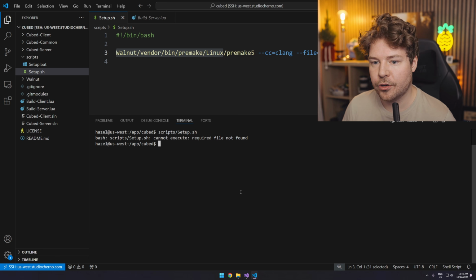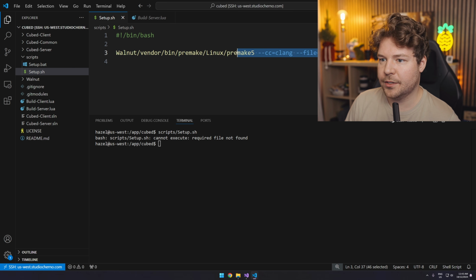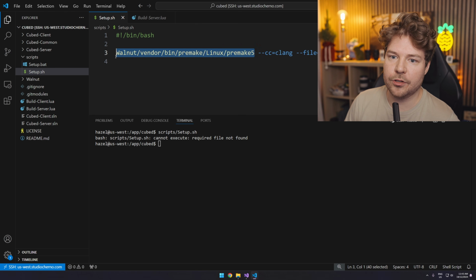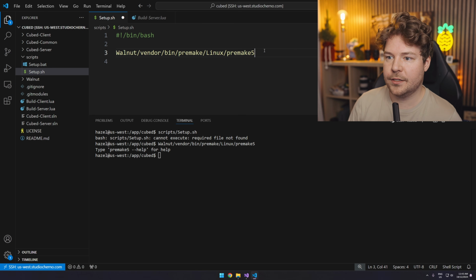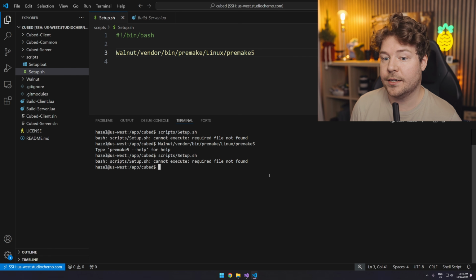Okay, same issue. I mean, build server.lua should be here. So let's just, first of all, make sure that we can execute this. Okay, so that works fine. So let's get rid of this and let's run the script again. Okay, that doesn't work. Is that really because it's in the wrong directory? No. Okay, I almost forgot what this is, but then I remembered.